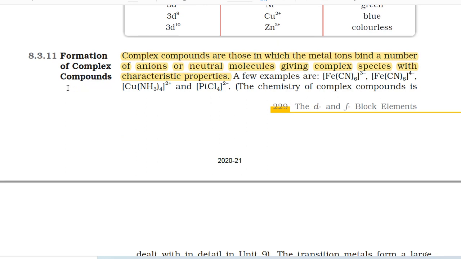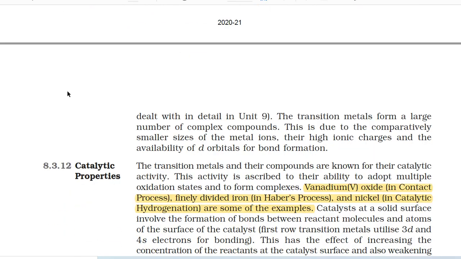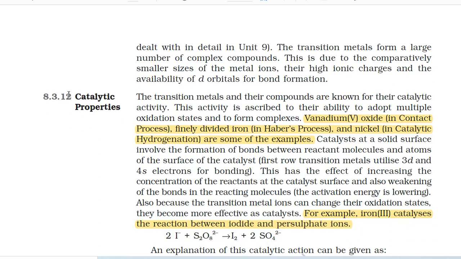8.3.11 Formation of complex compounds. Complex compounds are those in which the metal ions bind a number of anions or neutral molecules giving complex species with characteristic properties. A few examples are [Fe(CN)6]^3-, [Fe(CN)6]^4-, [Cu(NH3)4]^2+ and [PtCl4]^2-. (In brackets, the chemistry of complex compounds is dealt with in detail in Unit 9.)